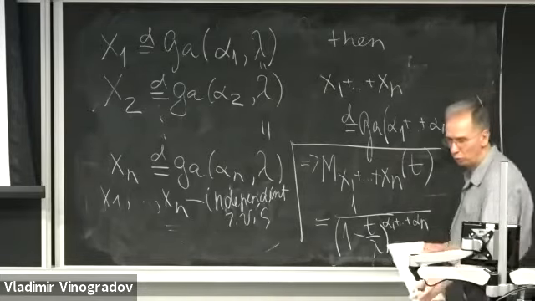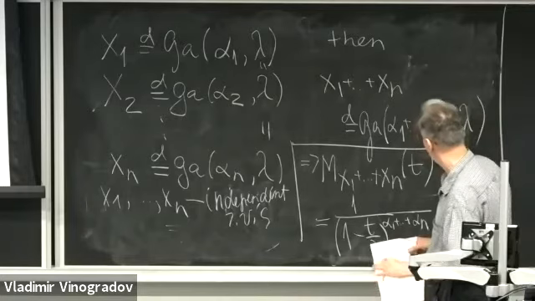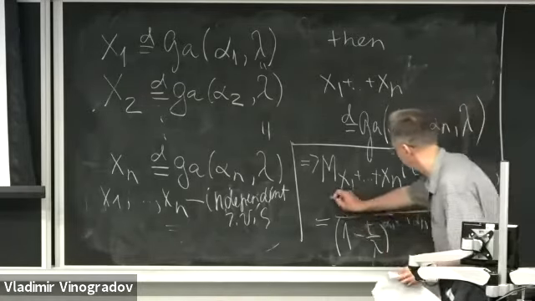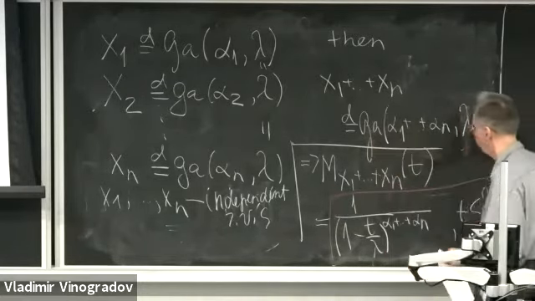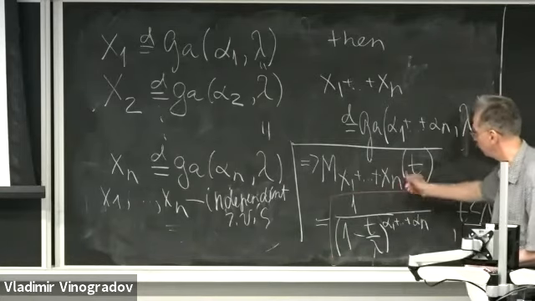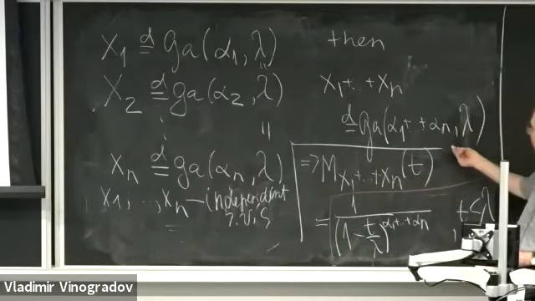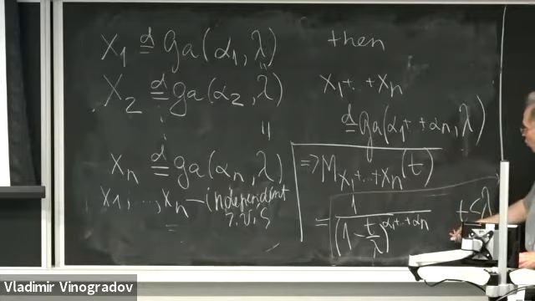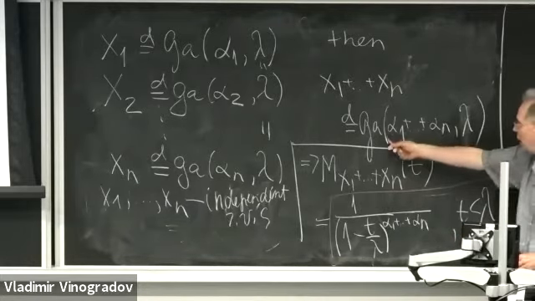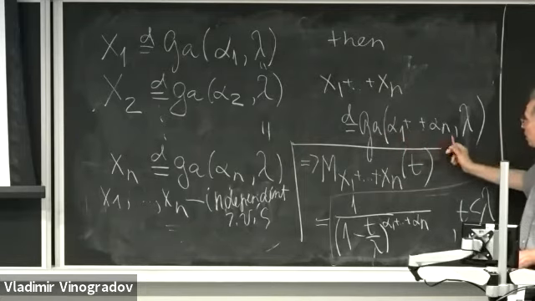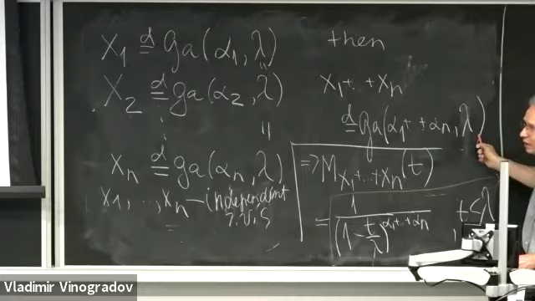So when you look at this representation for the moment generating function of the nth partial sum, you immediately recognize it as the moment generating function of a particular gamma variable with the shape parameter alpha 1 plus etc. plus alpha n and the same intensity lambda.